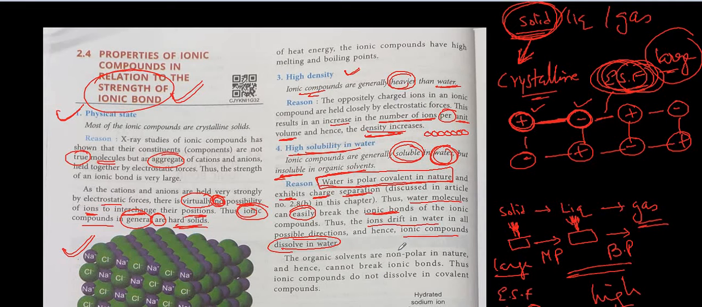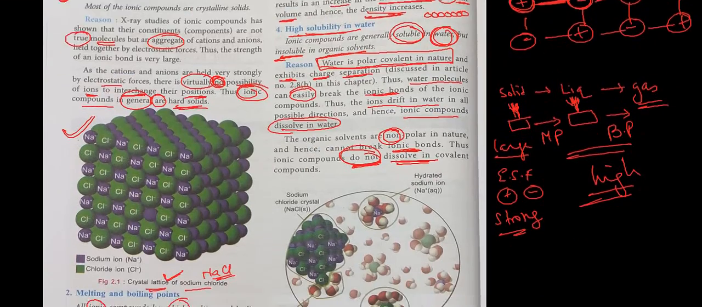While organic solvents are non-polar in nature and they cannot break the ionic bonds, hence ionic compounds do not dissolve in covalent compounds. Understood or not? So this is about the high solubility in water. You should know the reason, because they ask 1 or 2 marks questions on it in the board examination.